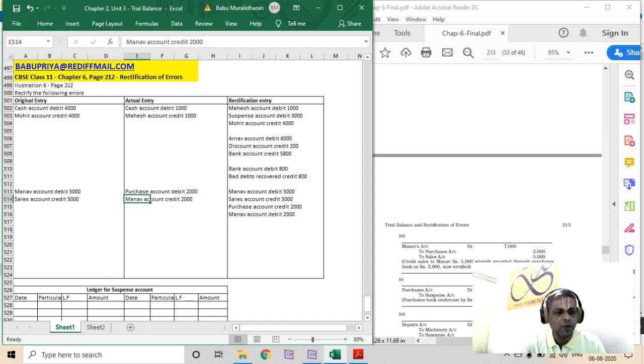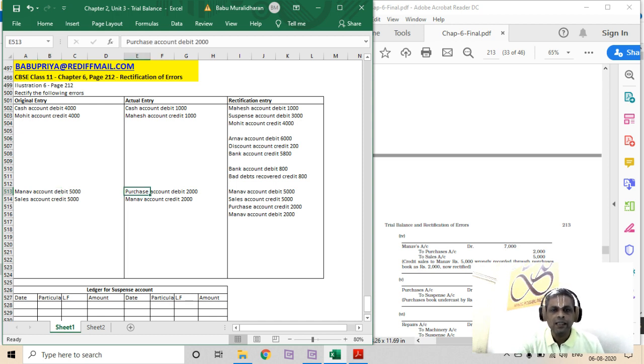And then what is the entry to be processed? Manav account debit 5,000 and sales account credit 5,000. So instead we can merge this and say Manav account debit 7,000. That is also possible, but as we discussed earlier, let's break it down in detail so that we will not get any confusion.